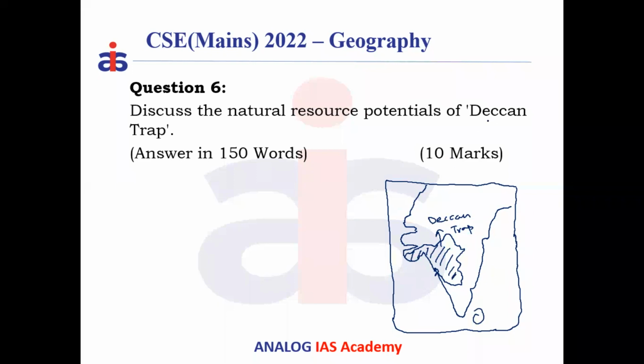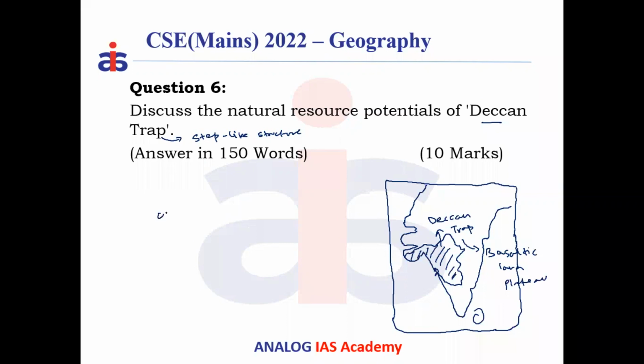So first define the word Deccan. It's a part of a Deccan plateau. What is a trap? Trap is a step-like structure which is produced due to the deposition of basaltic lava. So technically, Deccan trap is a basaltic step-like plateau, basaltic lava plateau. So how does this lava plateau produce? Origin first, and then go with the resource potential there.